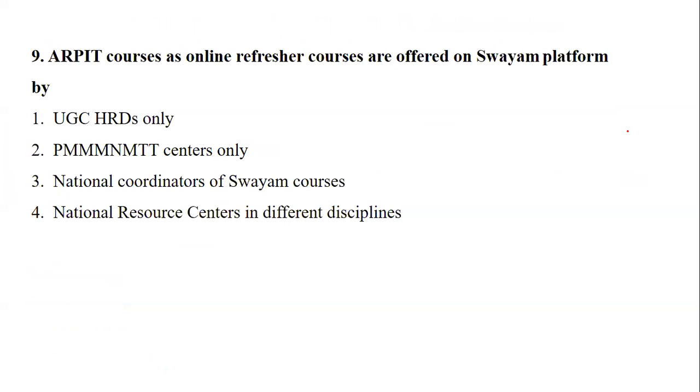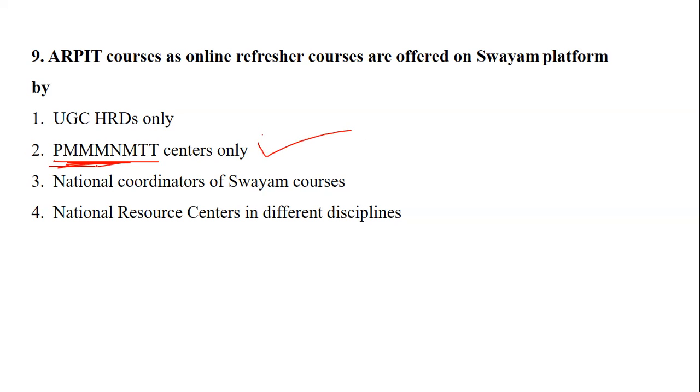Yes. Now, coming to the 9th question: ARPIT courses, the online refresher courses, are offered on the Swayam platform by whom? Is it offered by UGC HRD? It is offered by PMMMNMTT. See, I always keep saying, nowadays UGC has become very particular about acronyms. So it is now National Coordinators of Swayam or National Resource Centers. This is Pandit Madan Mohan Malviya National Mission on Teachers and Teaching. So this is the full form for that.